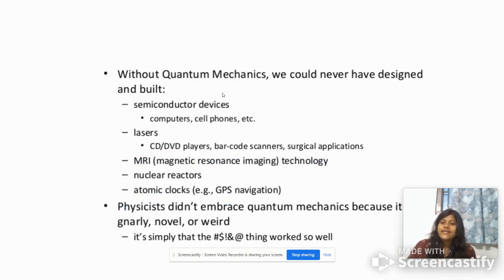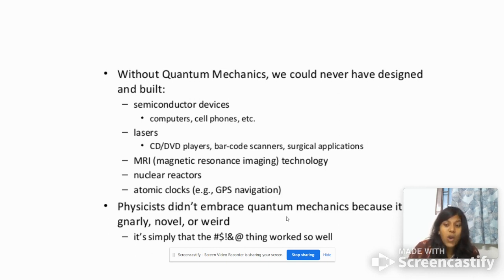Now, what happens if we don't bother about quantum mechanics? Then we could not have our mobile phones in our hand because semiconductor devices cannot work. We cannot have our desktops working. We cannot have these online sessions. We cannot have lasers. We cannot have the MRI techniques that are very useful in medical science. We could not have nuclear reactors, or atomic clocks that are used for our GPS systems, etc.